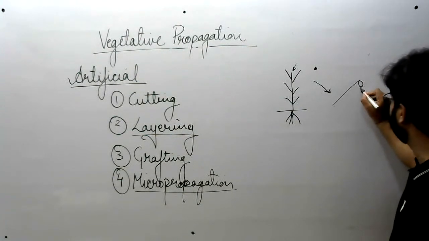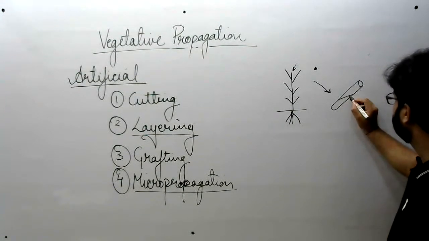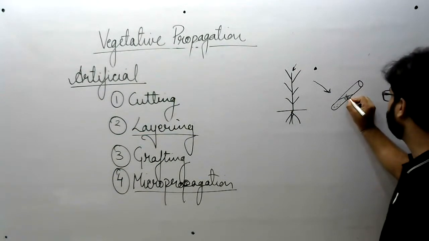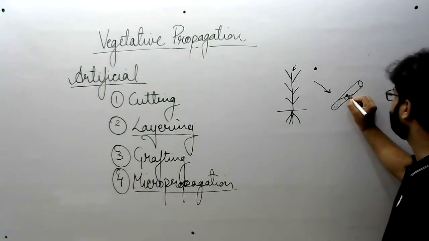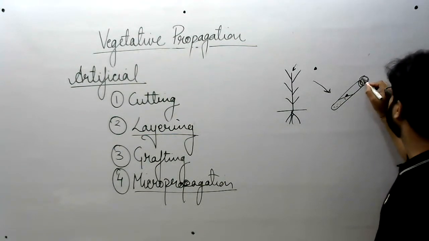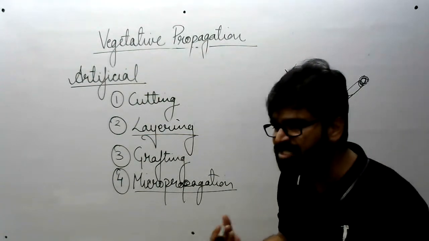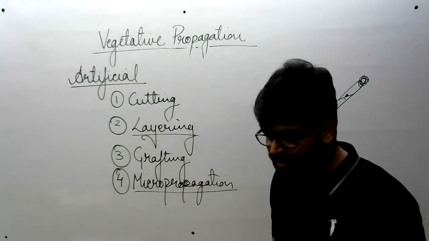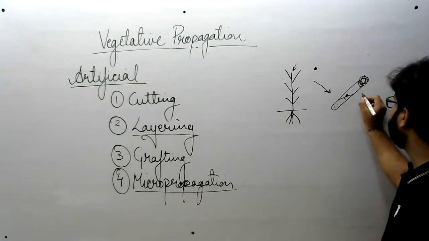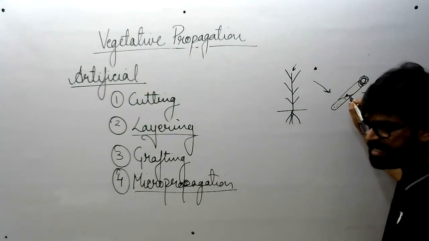This is the test tube filled with nutrient media, artificial nutrient media. You will place that tissue on this and seal it with cotton plug. All right, cotton plug इसलिए क्योंकि gaseous exchange भी होना जरूरी है. All right, yes. So after some days you will provide everything, light and all the essential gases.